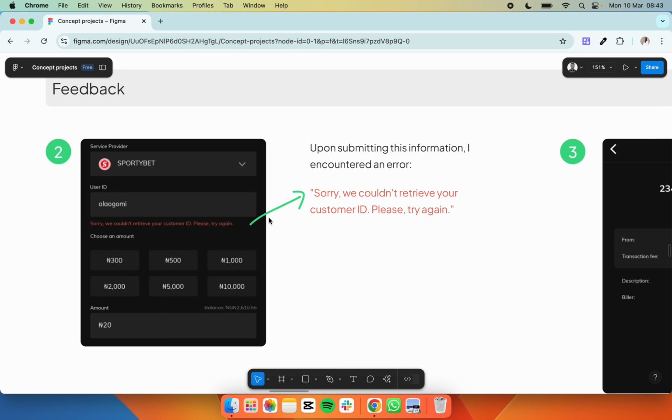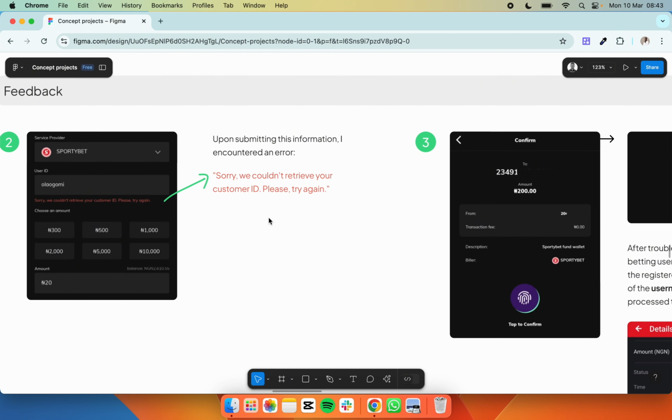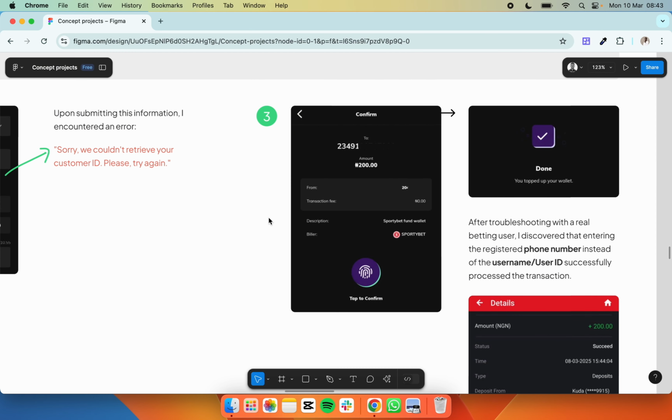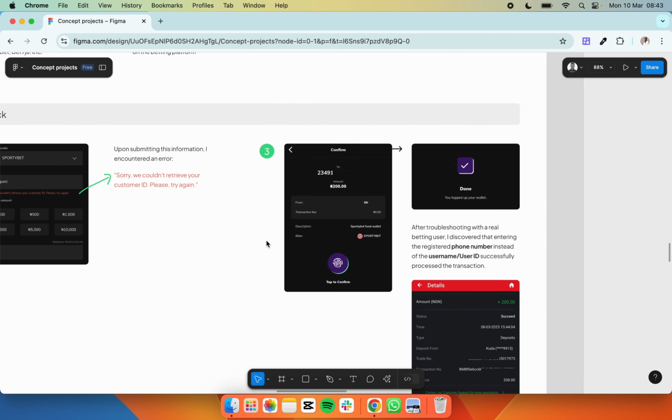This is the real username, and this is what I've seen on this Sportybet account. So why am I getting this response when inputting it here? I decided to take another route. I reached out to a bettor, and he told me that the username will not work.